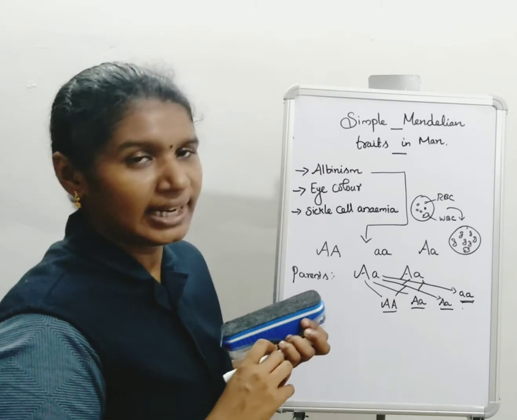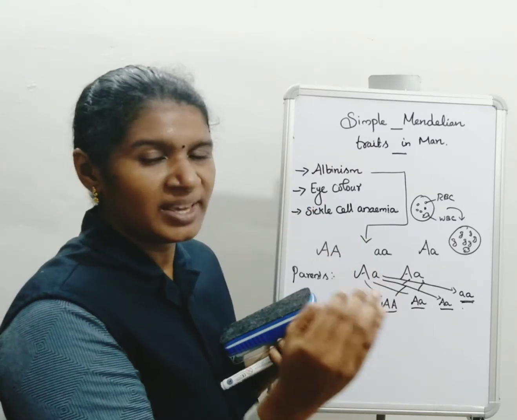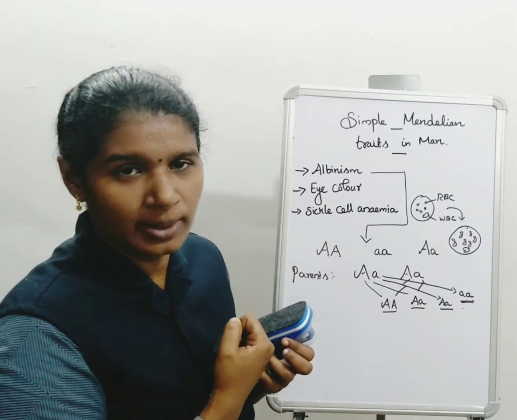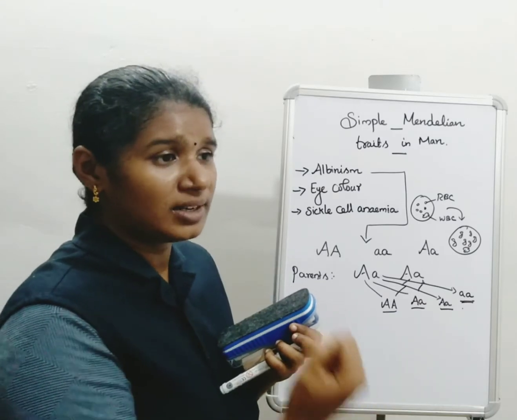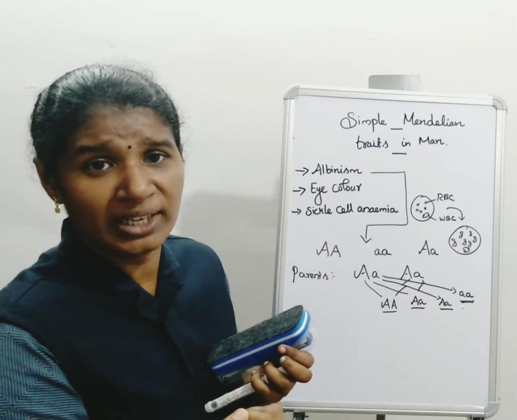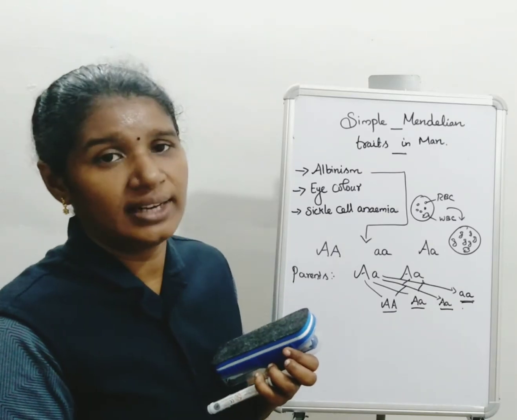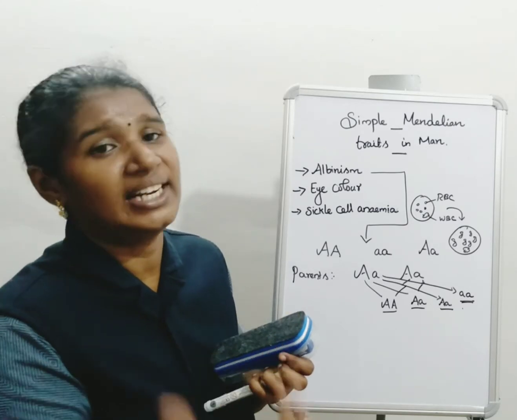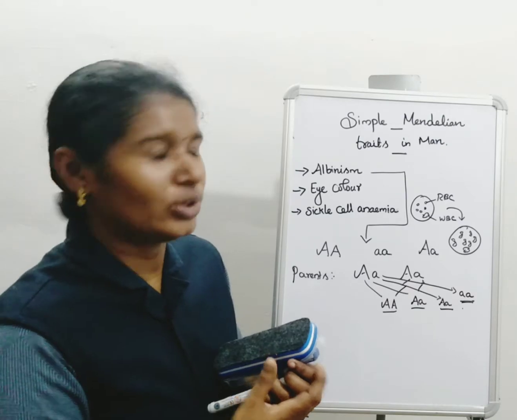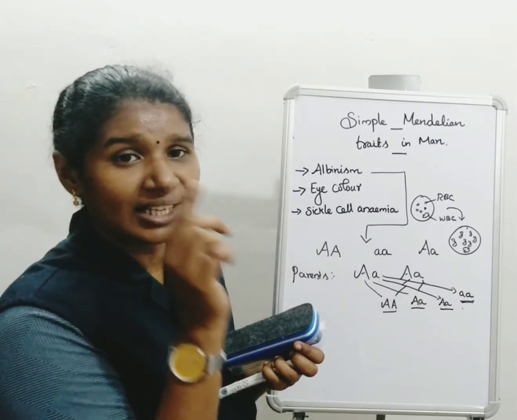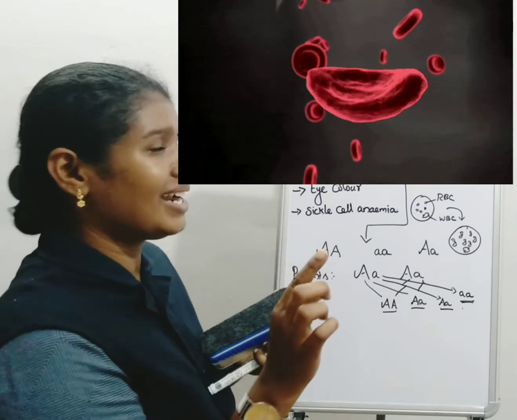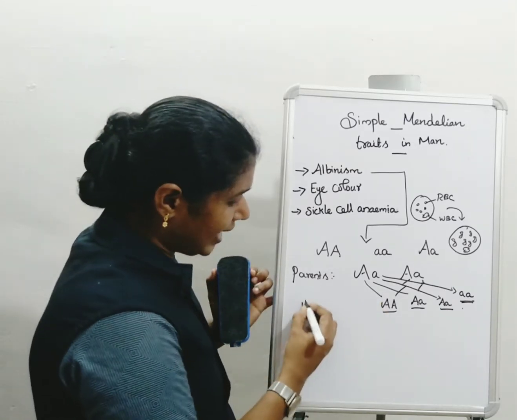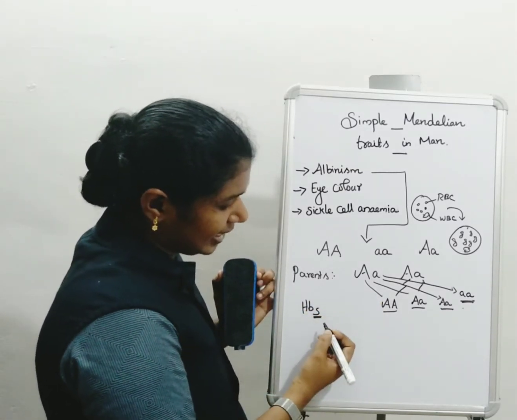Normally the RBC carries oxygen. If it changes into a sickle shape, it cannot carry oxygen properly. So the person can get different problems in the body, like headache, brain damage, heart damage, liver damage and organ damage. Finally it may lead to death. That is called sickle cell anemia. It also comes under Mendelian characters. Here sickle cell anemia we call HbS.